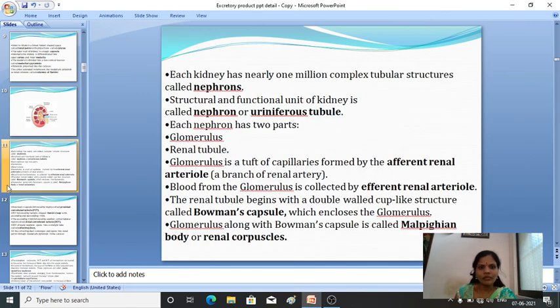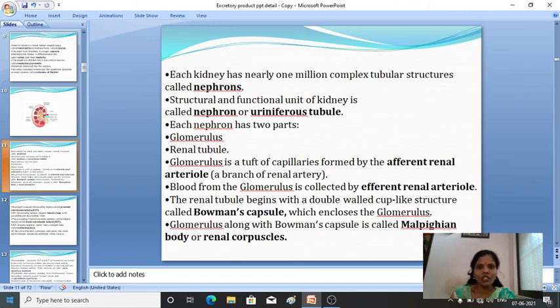Next, each kidney has nearly 1 million complex tubular structures called nephrons. So far we have discussed the kidney. Next we'll move on to the structure of the nephron. What do we mean by nephrons? Nephrons are the structural and functional units of the kidney.